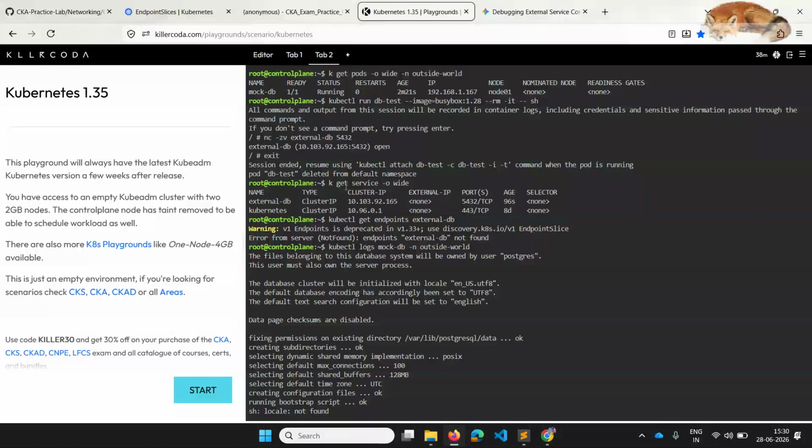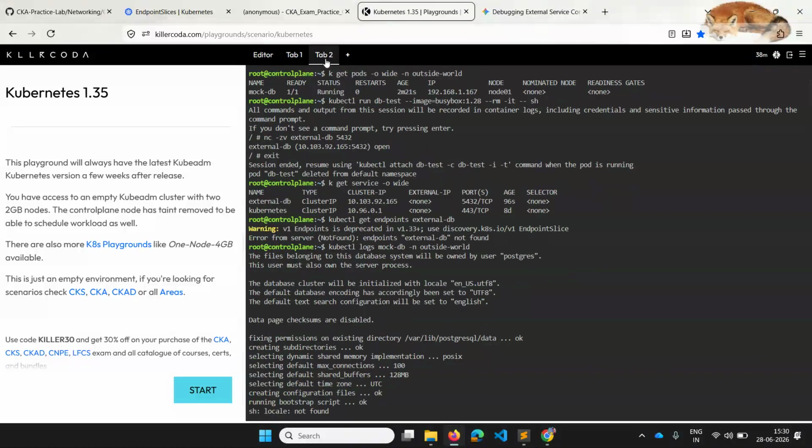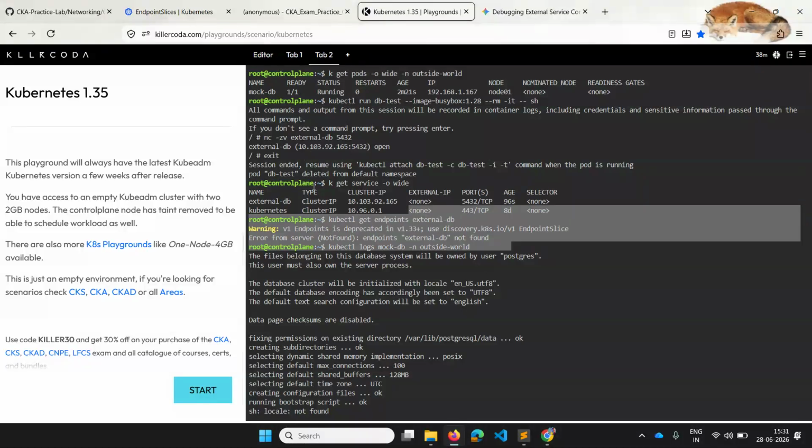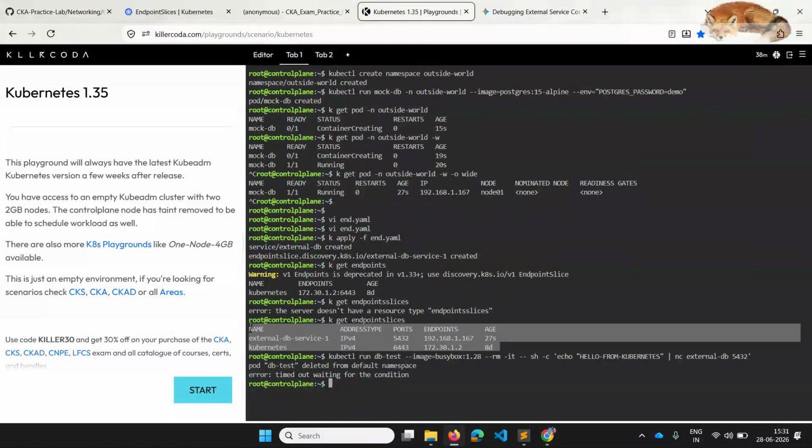So the service is looking fine, but we couldn't test whether after adding the endpoint slice, it actually reached the external IP. Since we are mocking this as an external IP, is the service reaching it? Because we are not able to get the endpoints of that, but we are able to get the endpoint slices of it. So I had a doubt whether these endpoint slices are working or not.